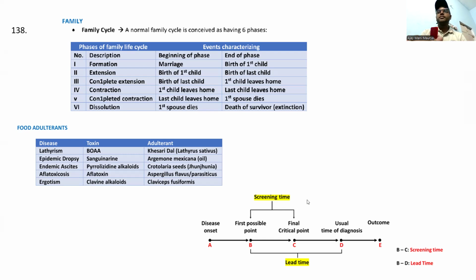Please remember this one, screening time. Disease onset, then the outcome, guys. Then the first positive point, and second is lead time. They will also give this image and ask you to mark here. See what it is. This is lead time: from the first positive point to the usual first diagnosis is the lead time. Okay.